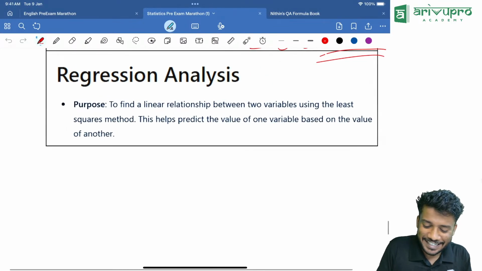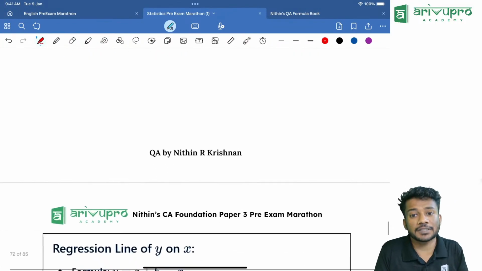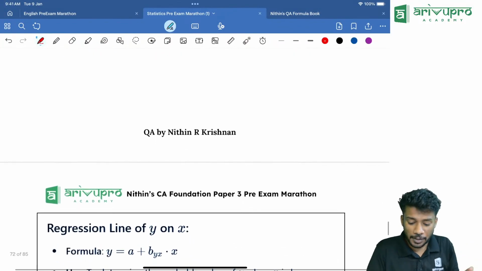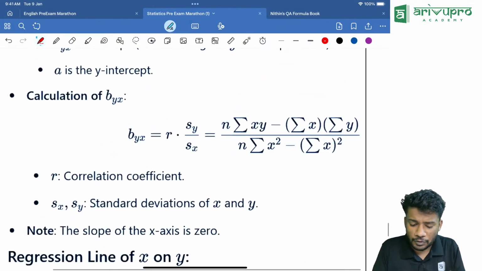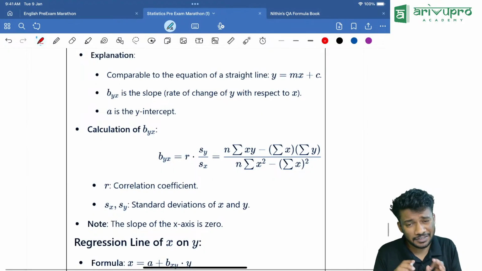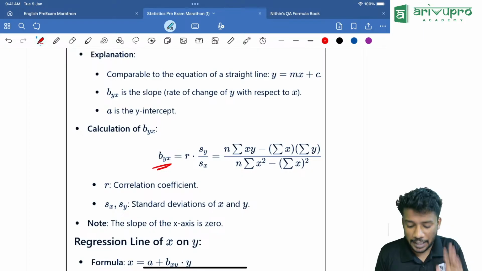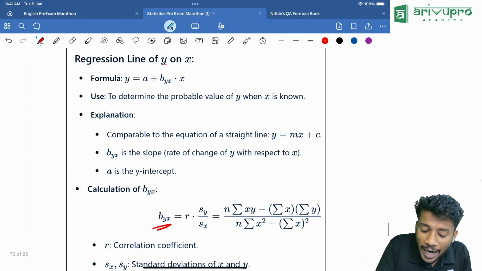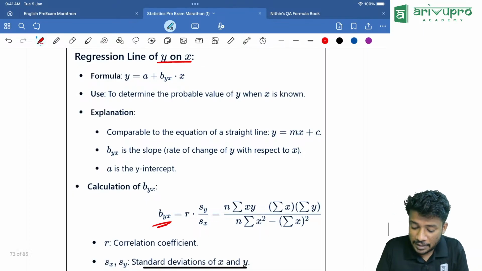Regression analysis is to find the linear relationship between two variables. It will predict the value of the other variable using the given variable. So I will directly go to the formula side, because that is the thing which will be there for the exam. If you look at BYX, meaning Y on X, the regression line of Y on X, there is a formula.